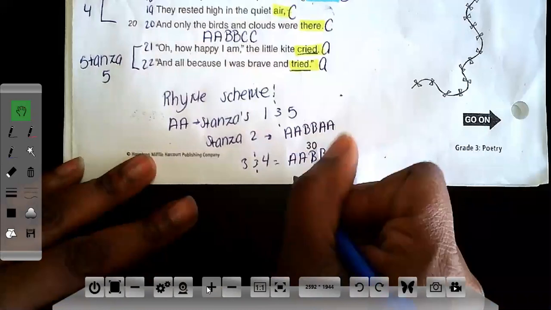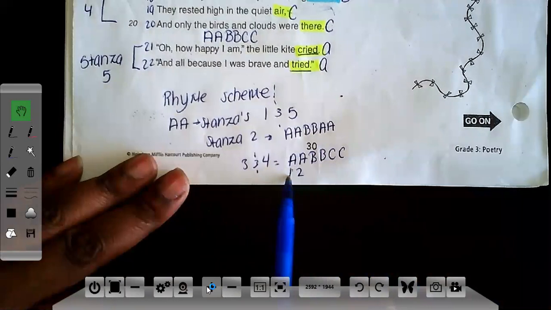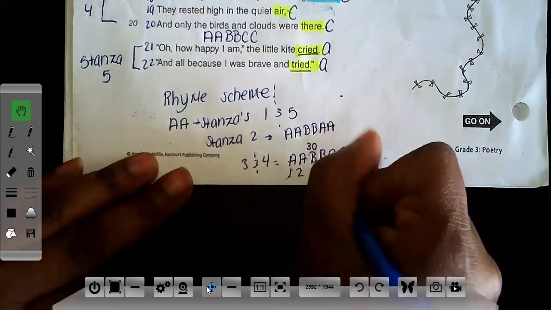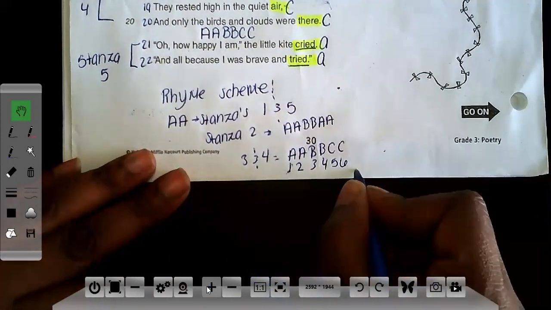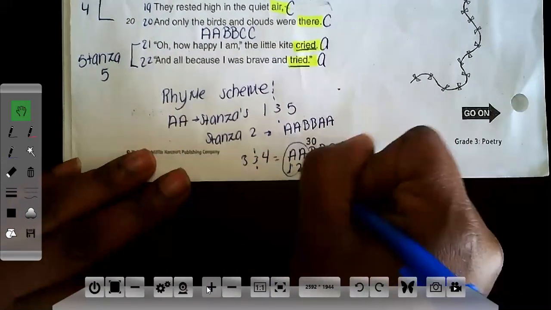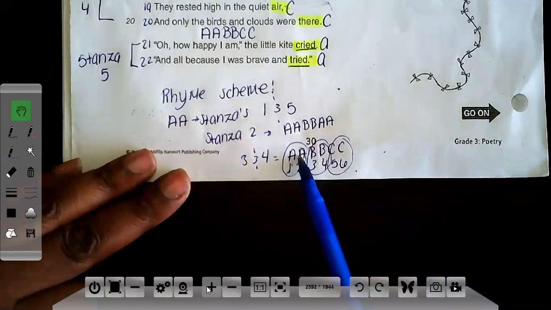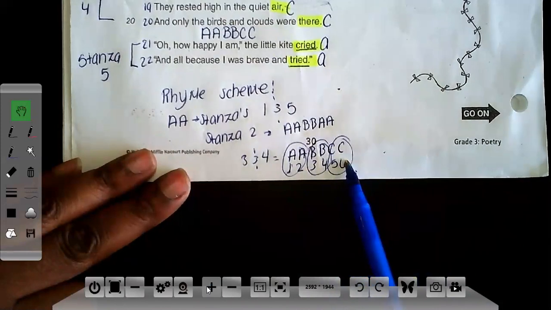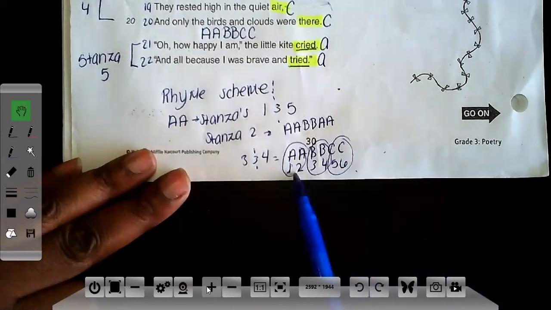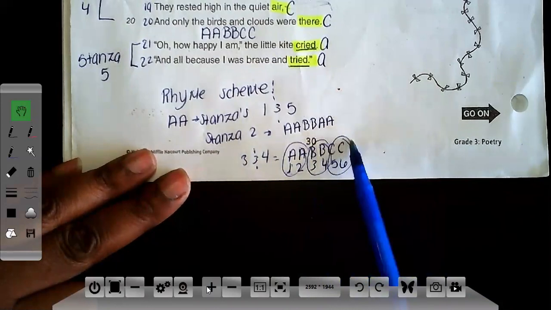So what does that mean? That means that in every stanza, I will count the letters 1, 2, and the numbers represent the line numbers. So 1, 2, 3, 4, 5, 6. So that means in stanzas 3 and 4, there's a total of 6 lines. Every 2 lines are rhyming. Okay, every 2 lines rhyme. So lines 1 and 2 rhyme. Then lines 3 and 4 rhyme. And then lines 5 and 6, those 2 lines rhyme. So here's a rhyme scheme. That means that lines 1 and 2 are rhyming lines. Lines 3 and 4 rhyme. Lines 5 and 6 are also rhyming, okay?